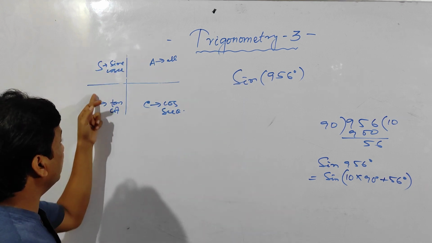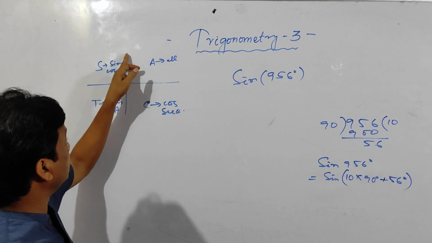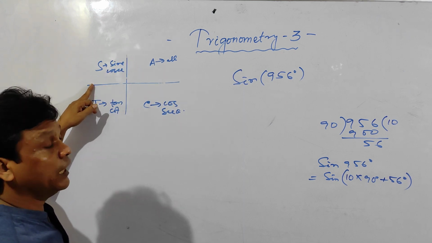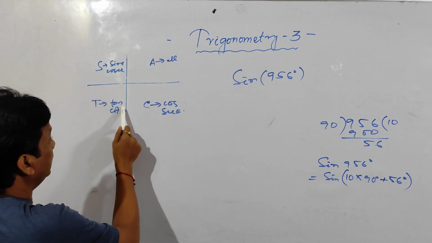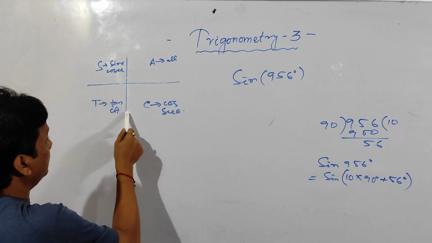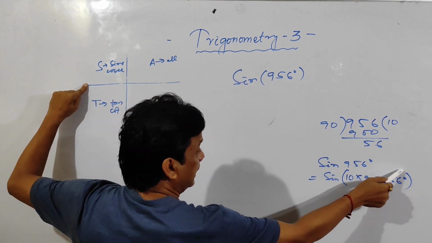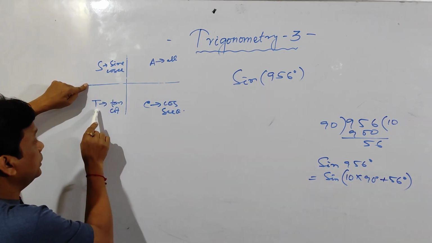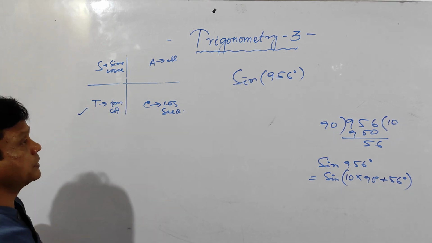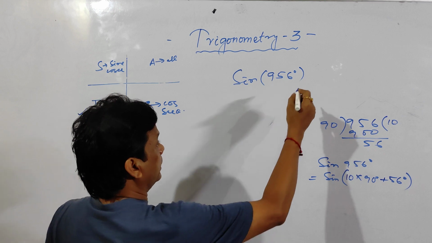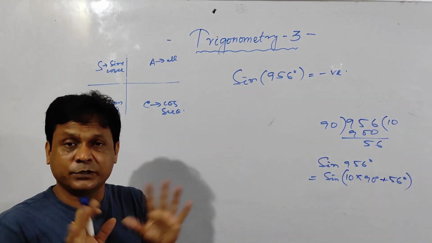Then again complete one round. Then 8 90s are completed. Then from this to this, 9. Then this to this, 10. How many 90s are completed? 10 90s are there. 1, 2, 3, 4, 5, 6, 7, 8, 9, 10. After 10, there is some angle left. So this will be the third quadrant. So in the third quadrant, tan and cot are positive, but it is given sine, so this quantity is negative. Clear? How simple is that?